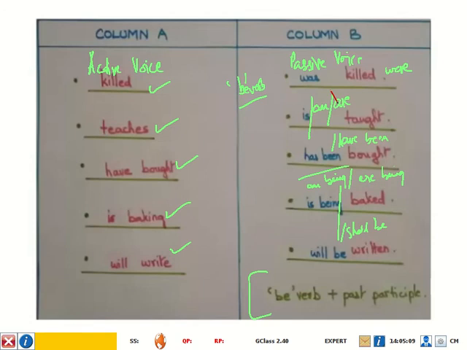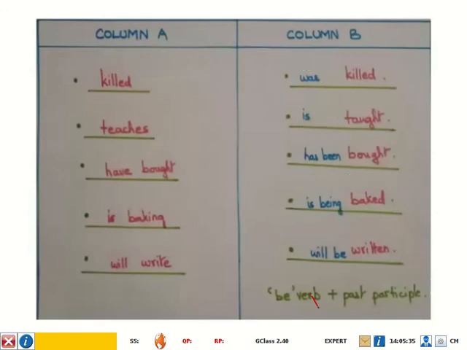So you have to know the be verb form of simple past tense, the be verb form of simple present tense, the be verb form of present perfect, the be verb form of present continuous, and similarly all the other tenses. Okay, so this is the structure of the voice.